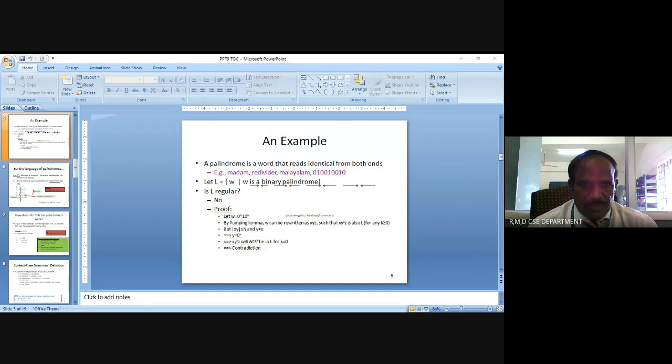Context-free grammar definition: a context-free grammar has four components, called V, T, P, S. V is the set of variables, T is the set of terminals, P is the set of productions, and S is the starting symbol of the grammar. A context-free grammar for the language of binary palindromes is 0 power n, and so on. Against this, the given input string is accepted.